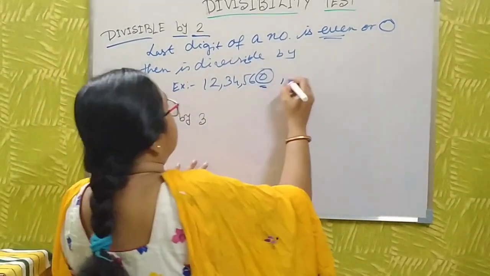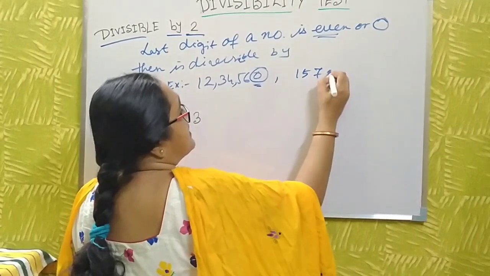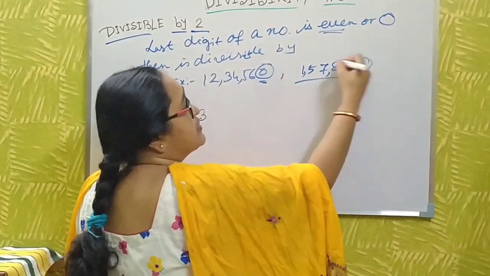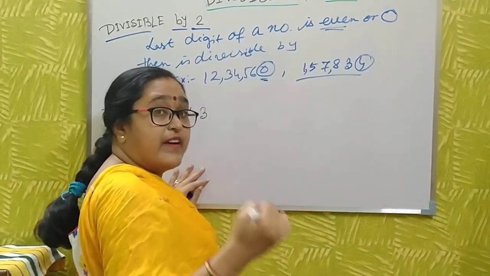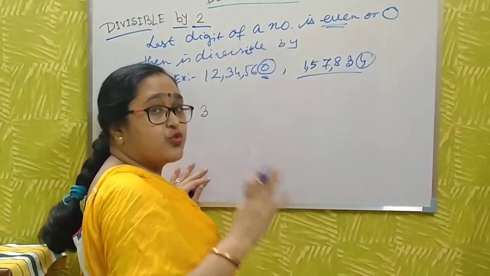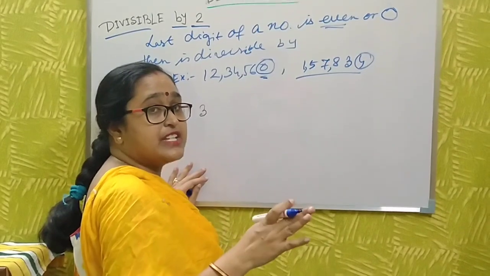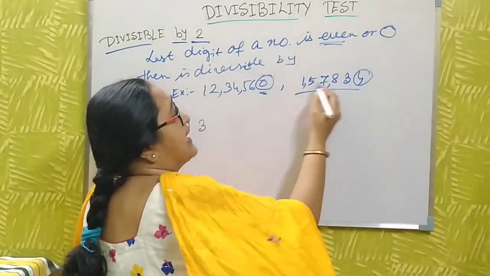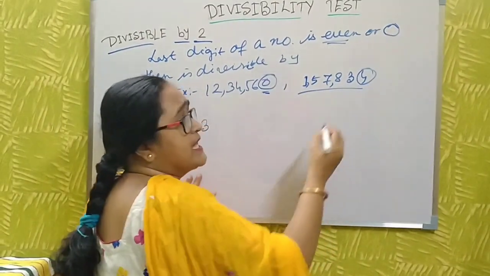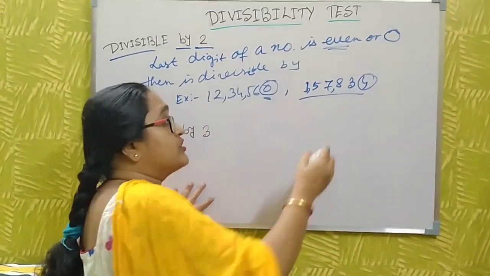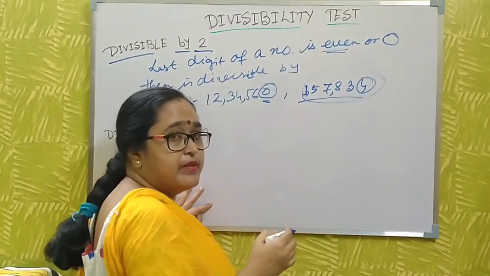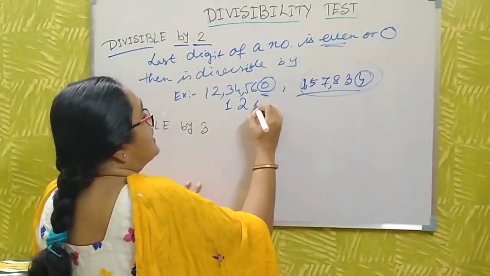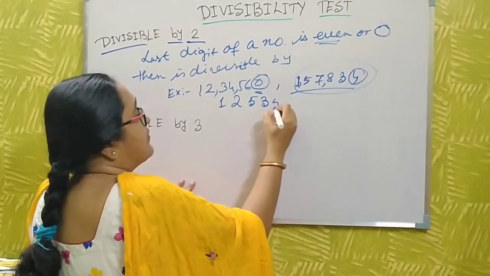Another example, 1, 5, 7, 8, 3, 4. This number is also divisible by 2, because the last digit is an even number. Which are the even numbers? 2, 4, 6, 8 and 0 also. The last digit is 4, so the total number is divisible by 2 also. Now another number, 3 and 5, that is 35.